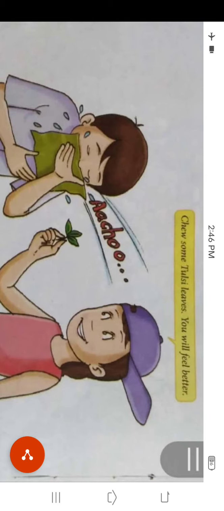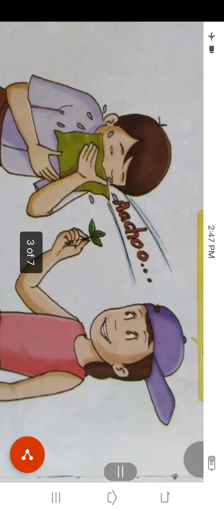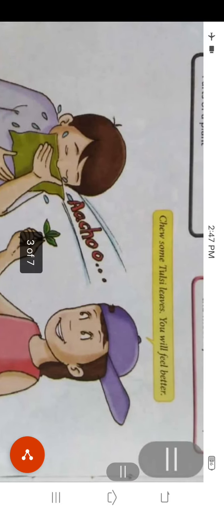Here a boy is sneezing and a girl is giving him some tulsi leaves and telling him to chew them, and he will feel better. It means the tulsi plant has medicinal properties. That is why it is good to chew some tulsi leaves during a cold.